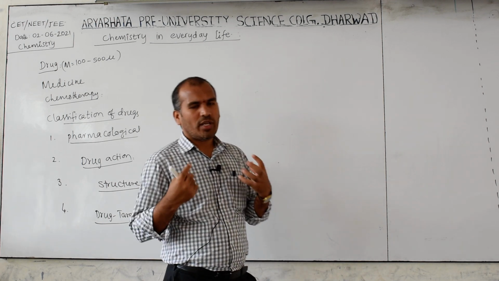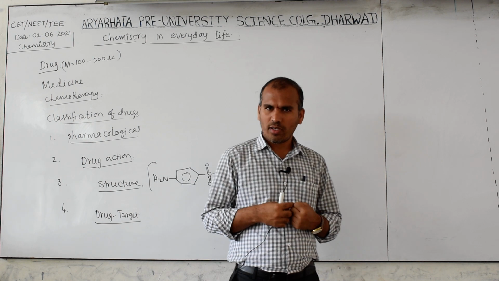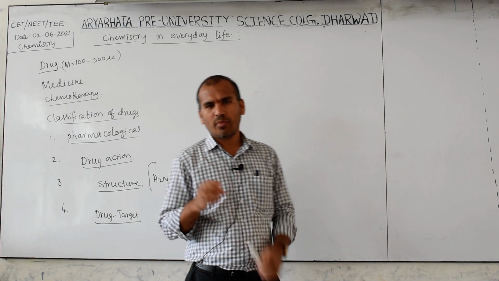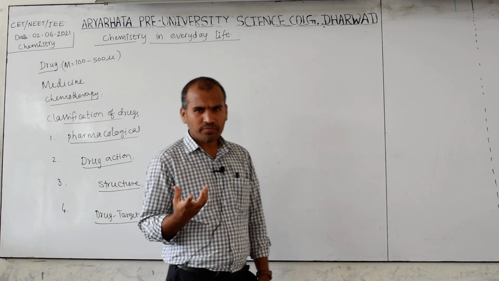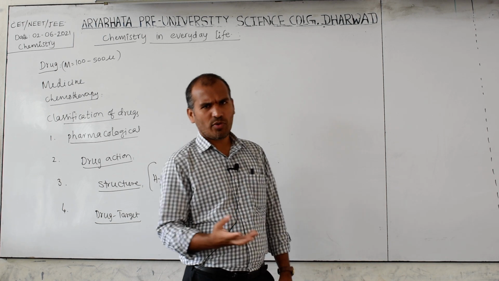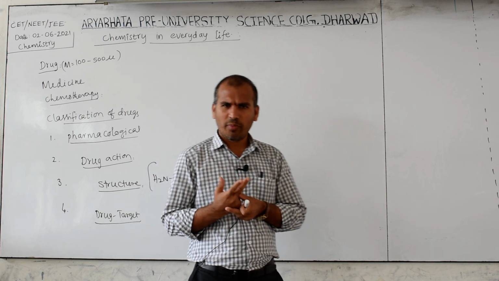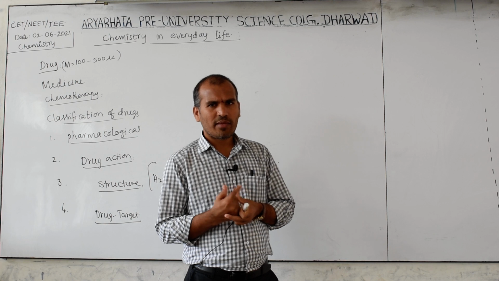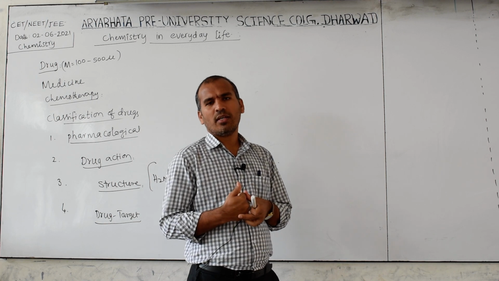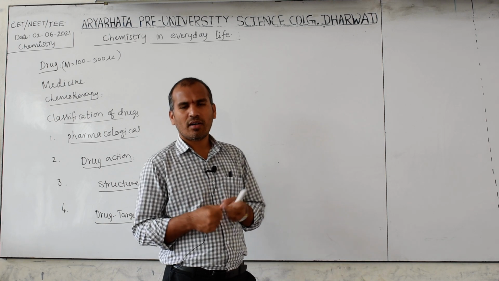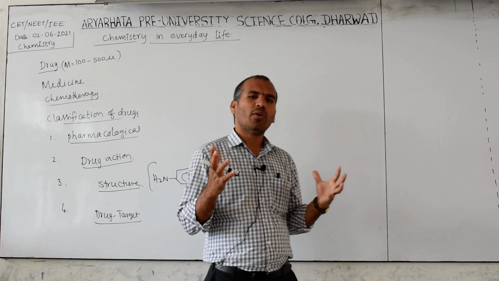Okay, so in our body, what are the drug targets? Generally biomolecules, which may be carbohydrates, lipids, enzymes, receptors, and nucleic acids. All these are biomolecules.